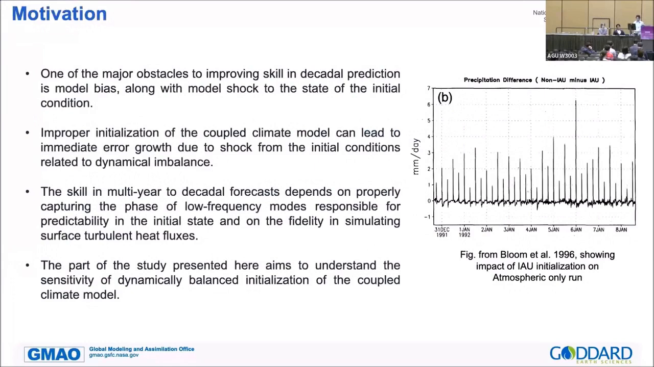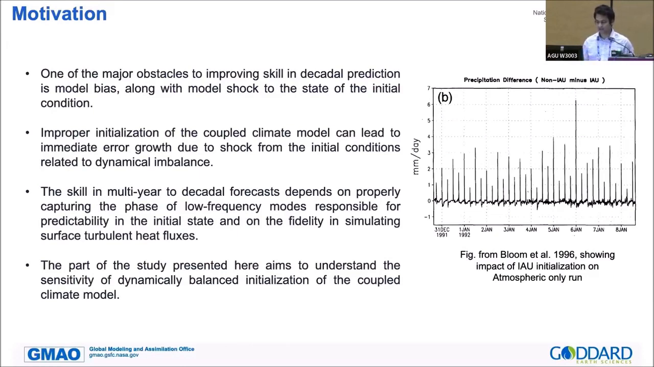So one of the key challenges for improving decadal timescale climate prediction, or any longer timescale prediction, is the model inherent bias or systematic bias, but also the model shock at the state of the initial conditions that the model is initialized from. Improper initialization of the coupled climate model can lead to immediate error growth due to the model shock, because of the imbalances of the dynamics of the atmospheric and oceanic initial conditions.